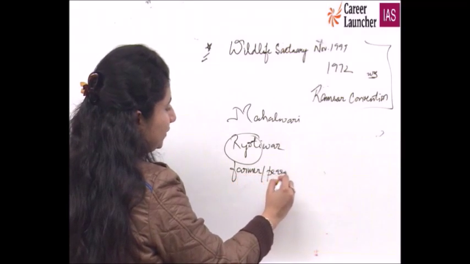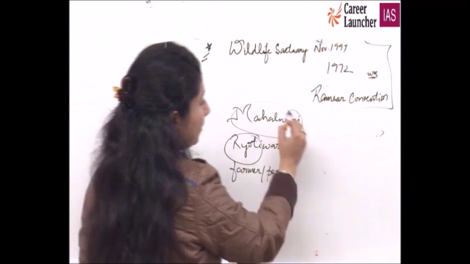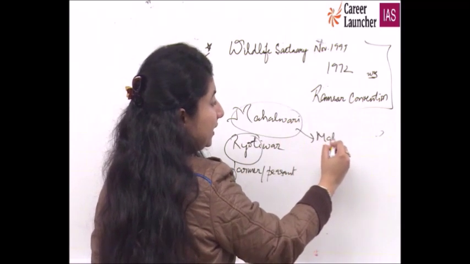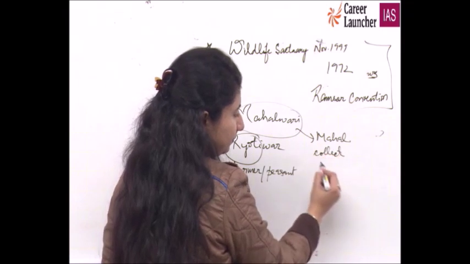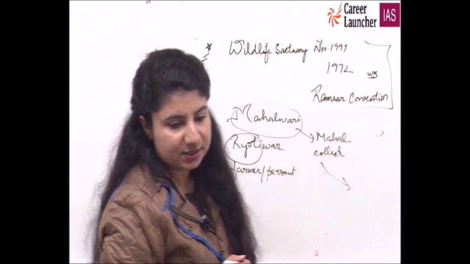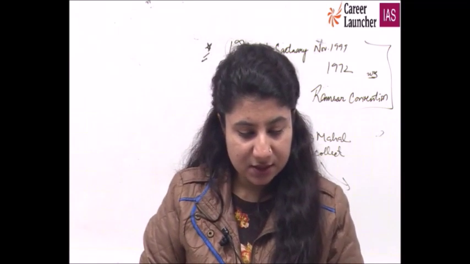But in Mahalwari, it was the duty of the Mahal of the village, the headman of the village, to collect the revenue and then pass it on. So the second statement is correct. Under the system, revenue demand was not revised periodically but fixed. No, the second statement is correct only, whereas the first and third are 100% wrong. Therefore, B for Bombay is the right option.